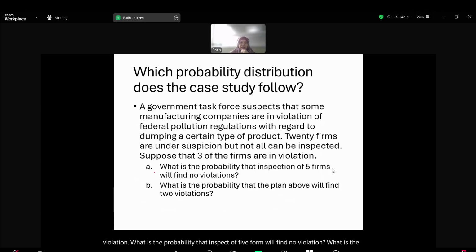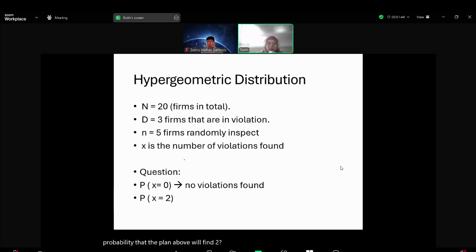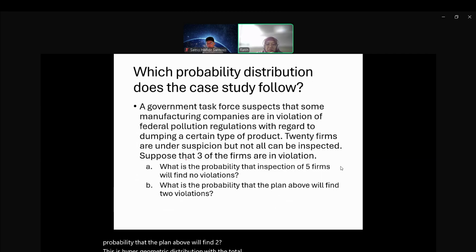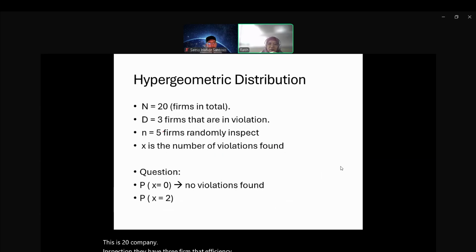This is a hypergeometric distribution with a total of 20 firms. This is 20 company inspection. They have 3 firms that have violation. So we have 20 firms in total, 3 firms are in violation.